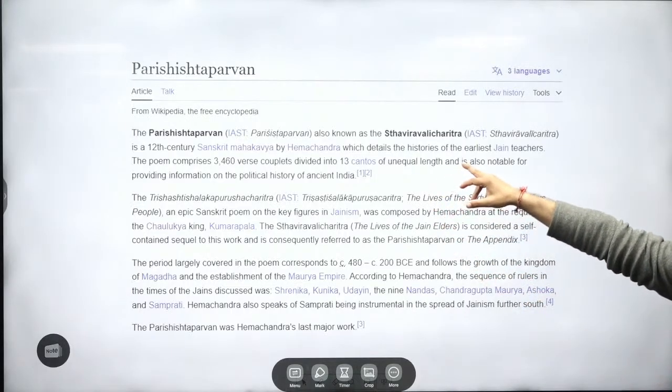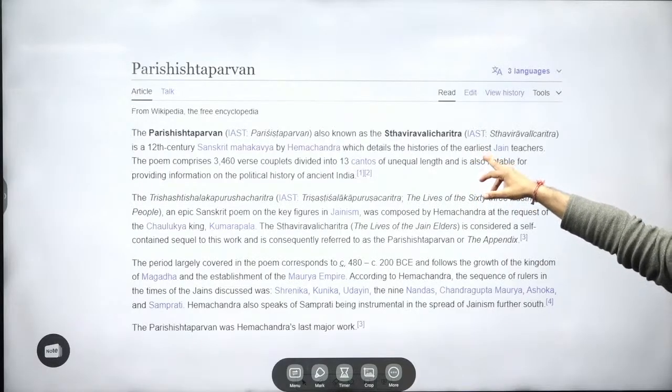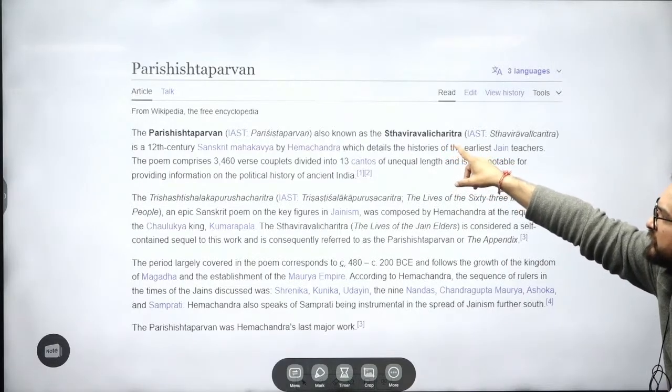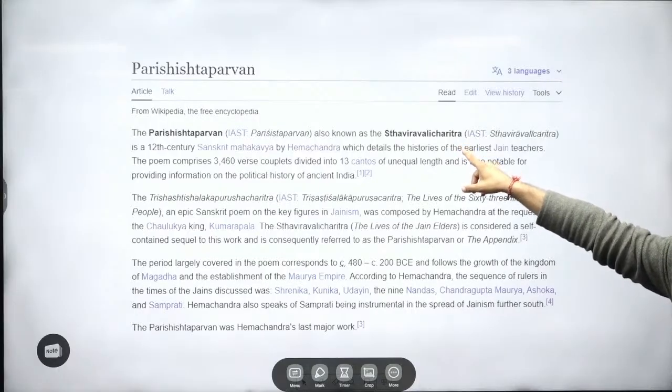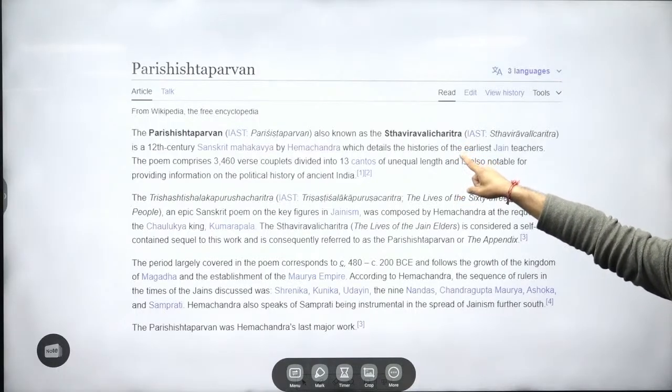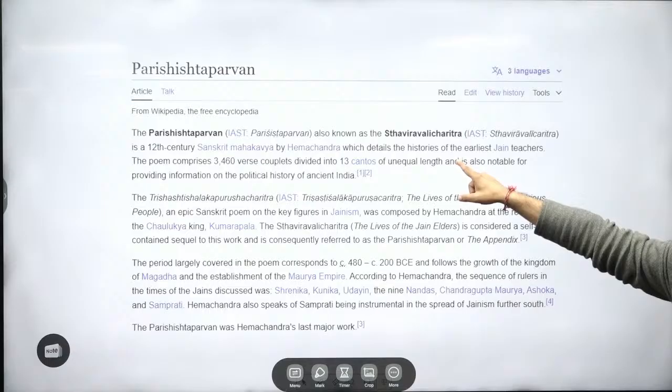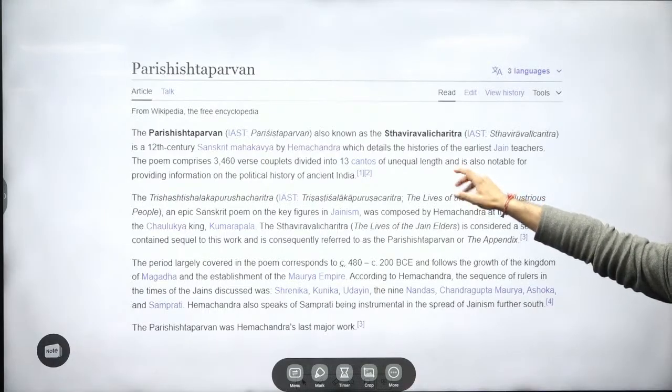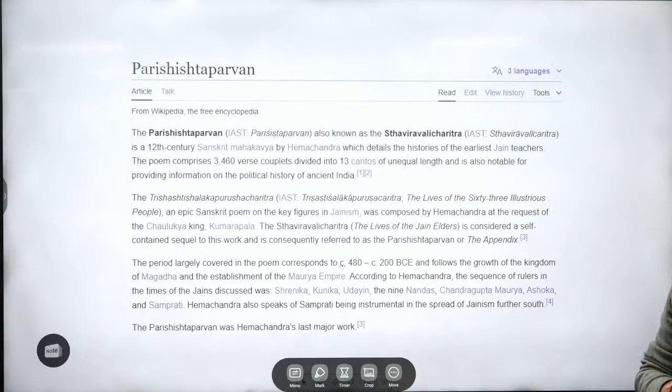Parshishta Parvan is also known as Sthaviravali Charita. They can mention it as Sthavirvali Charita. And if you don't know that it is a Jainism text, you will mark it wrong. Which book? Buddha? 100% wrong, because you know it's Sthavirvali. Okay? And this type of question they can frame very easily.